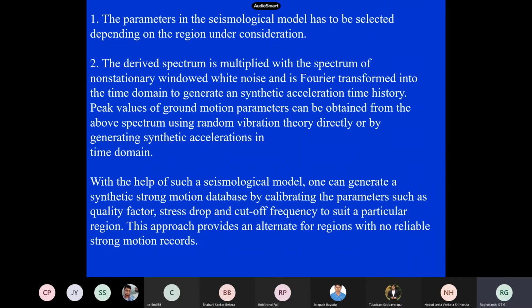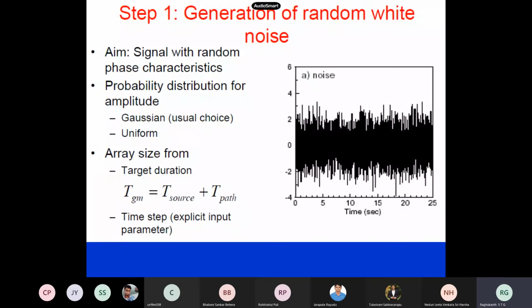The methodology is very simple. The first step in this model is we generate a white noise on a computer. What do you mean by white noise? Does anybody know it? What is the meaning of white noise? Have you heard this term, white noise?